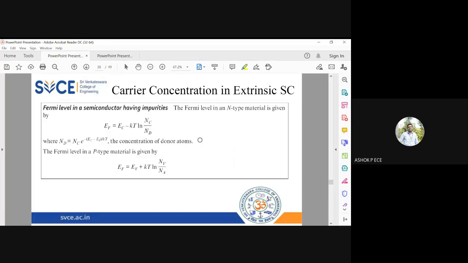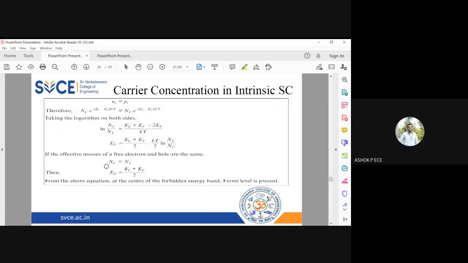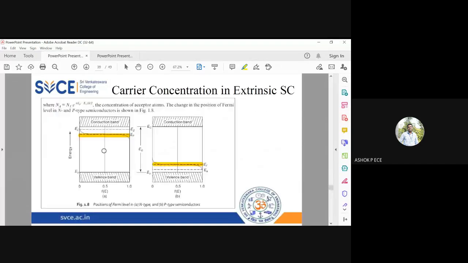For an intrinsic semiconductor, the Fermi level is exactly in the middle. So depending on what impurity you add, the Fermi level is going to adjust itself, moving up towards the conduction band or down towards the valence band.